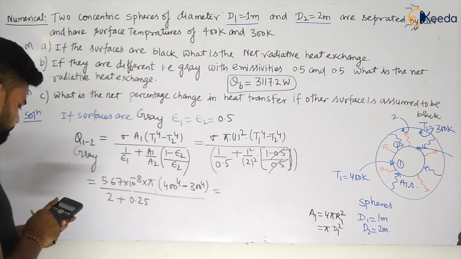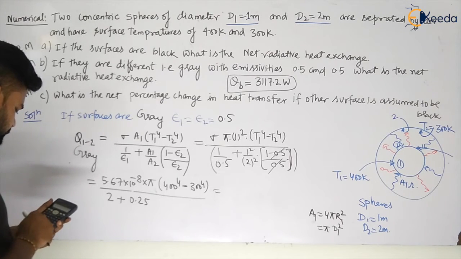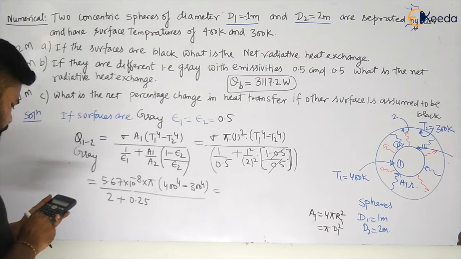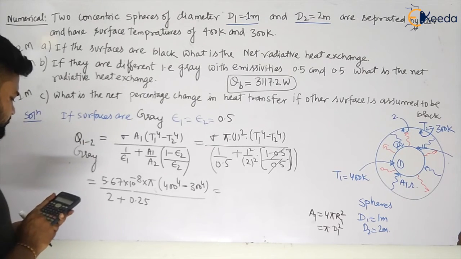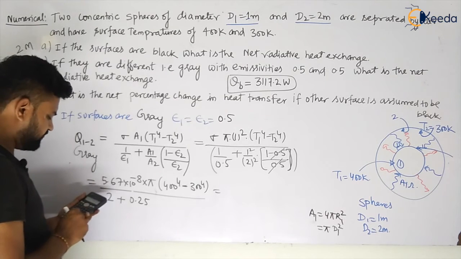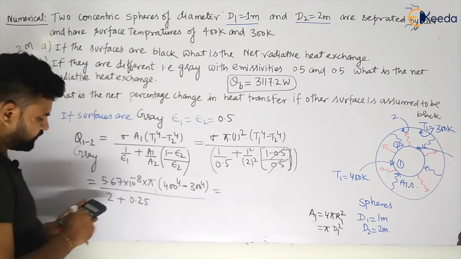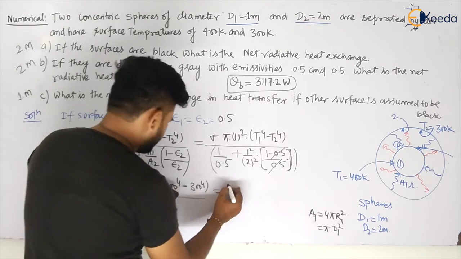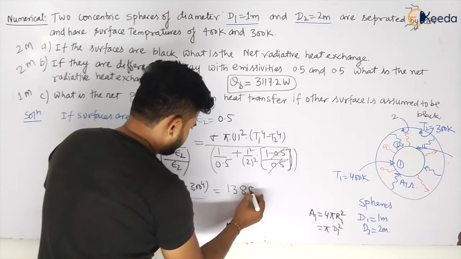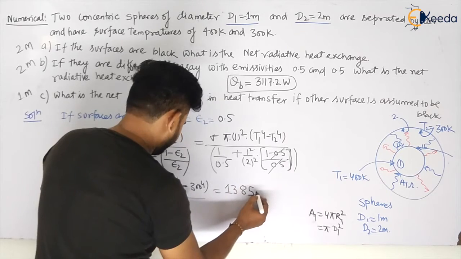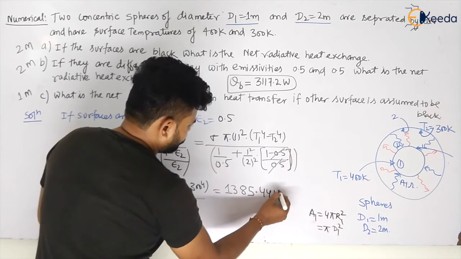So this will be 400 to the power 4 minus 300 to the power 4. Okay, multiply by pi into 5.67 into 10 to the power minus 8. So this is 3117.25 again divided by 2.25, divided by 1 by 4 will be 2.25. So this will become 1385.44 watt, my dear students.